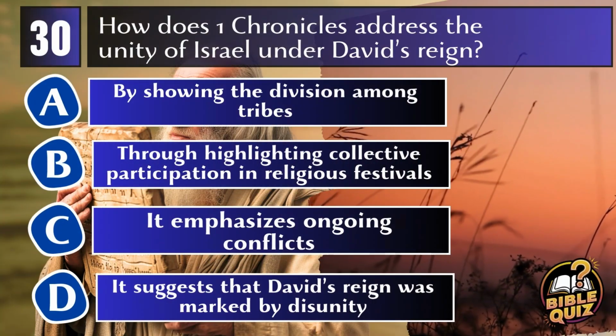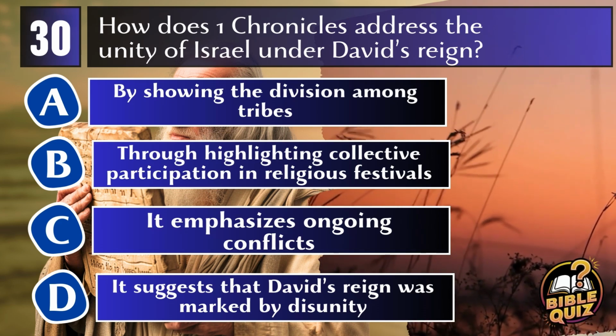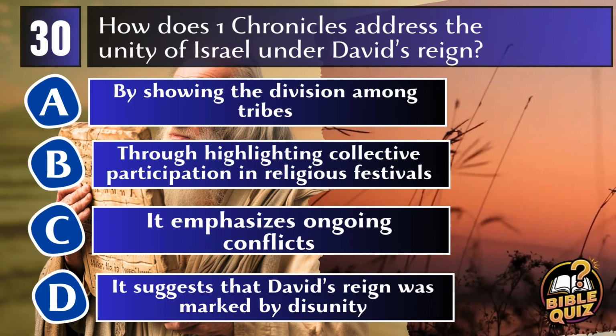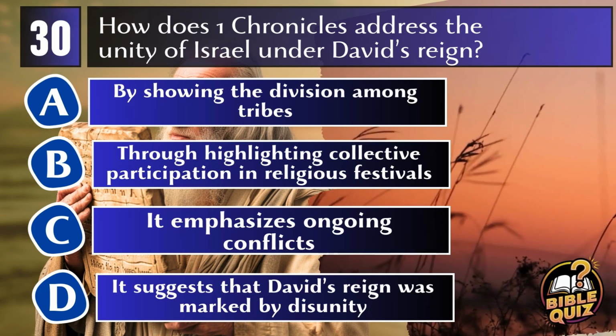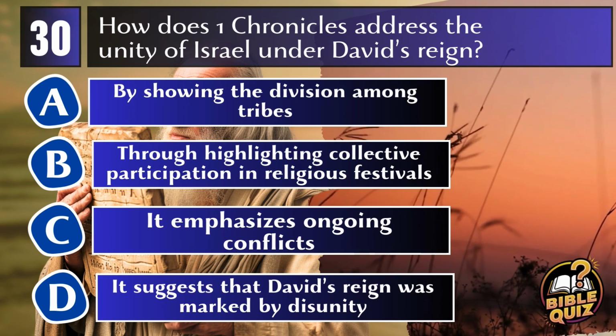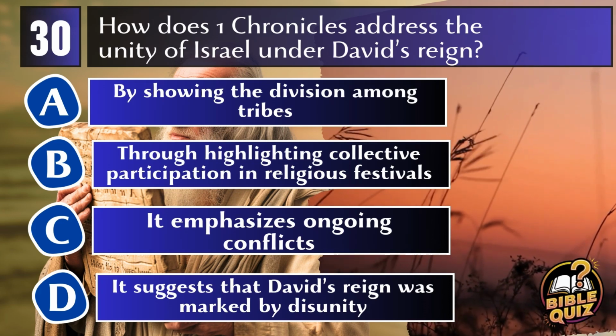Question 30. How does 1 Chronicles address the unity of Israel under David's reign? A. By showing the division among tribes. B. Through highlighting collective participation in religious festivals. C. It emphasizes ongoing conflicts. D. It suggests that David's reign was marked by disunity.